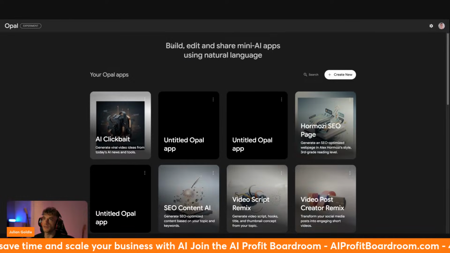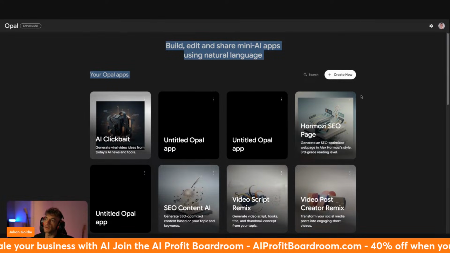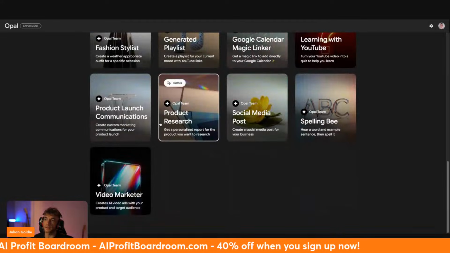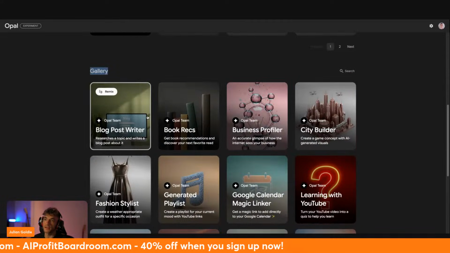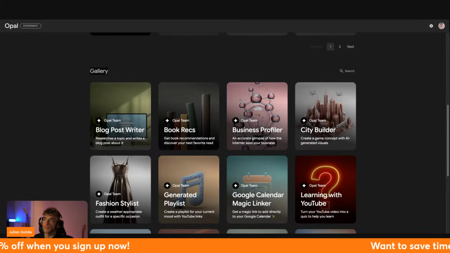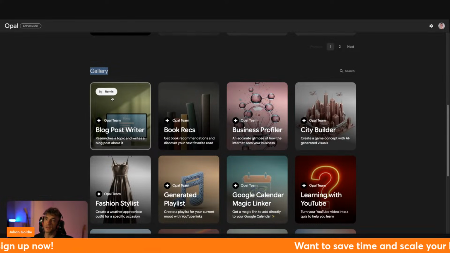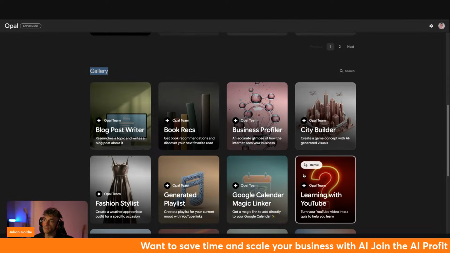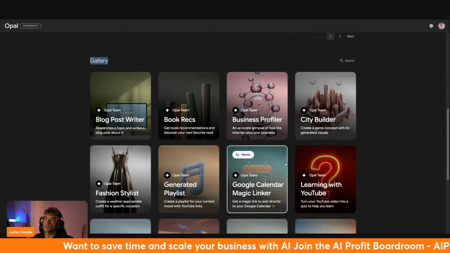And all you do is go inside Opal, like you see, click on create new, boom, you're ready to go, right? You can also look through the gallery here, and these are a bunch of templated Opal ideas you can get, and then you can actually remix these. So you see how it says remix here on the bottom? Basically what that means is you can just remix the idea, reformat the tool, and customize it however you want. Pretty simple and easy.